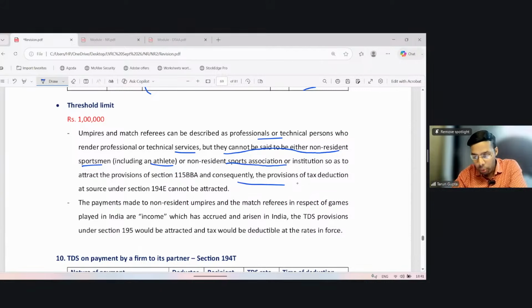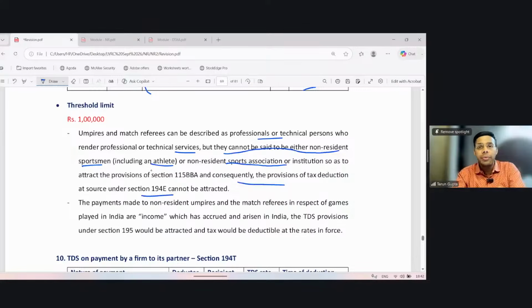And consequently, the provision of TDS under section 194E cannot be attracted. So any amount received by umpires or match referees in respect of games played in India is taxable in their hands. But they cannot avail the benefit of section 115BBA because 115BBA is applicable on non-resident, non-citizen sportsmen. So they are out of the definition of sportsmen. Okay? And therefore, even in their case, TDS under section 194E shall not be deducted.